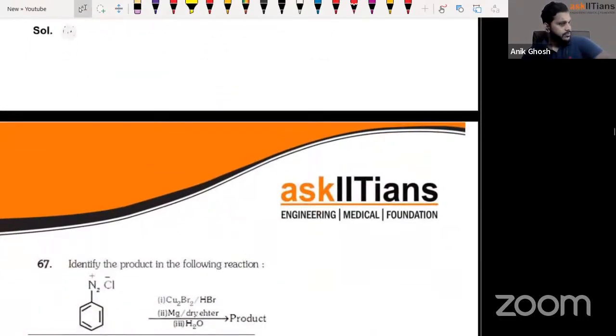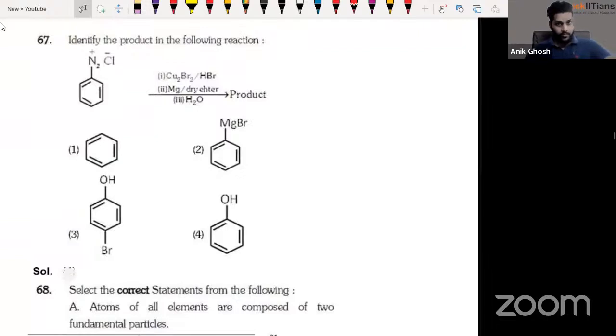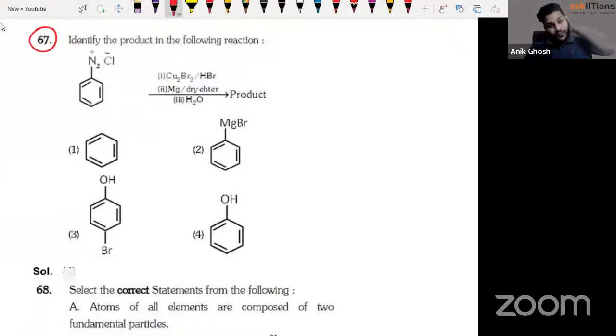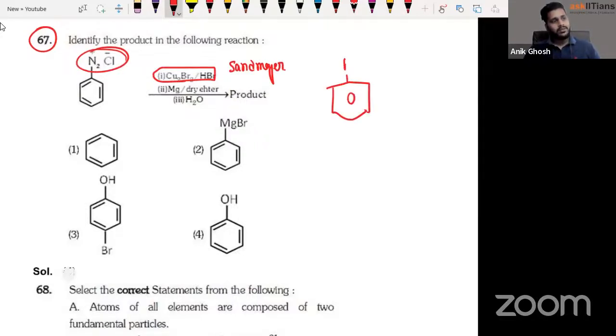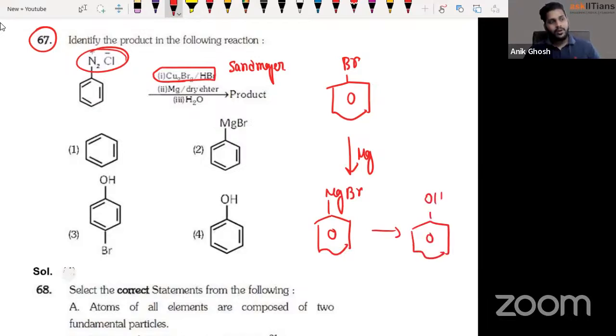Anyways, guys, the time is running out. I have to move forward. Question number 67, guys. This is also a very, very simple question coming from the amines chapter. You know that when diazonium chloride is reacted with CuBr, this is Sandmeyer's reaction, isn't it? So you get bromination. Now, after bromination, if you let it go through magnesium in the presence of dry ether, it would become a Grignard reagent, MgBr. Now, if you react it with water, you get alcohol, phenol. This is there. Option 4 is the correct answer.